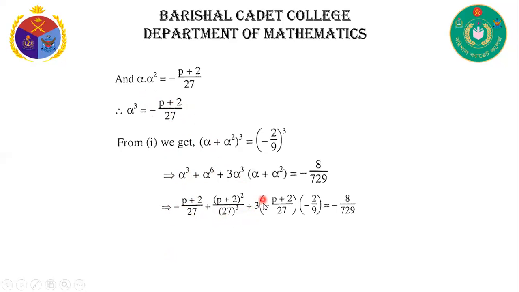Plus 3 into minus p plus 2 by 27 into alpha plus alpha square, which is minus 2 by 9, is equal to minus 8 by 729. If we multiply this, we can write 2 into 3, that means 6, into p plus 2, over 243, is equal to minus 8 by 729.